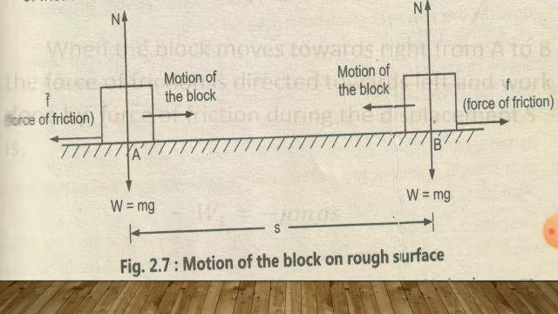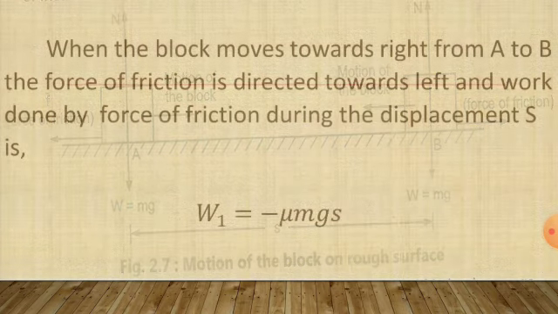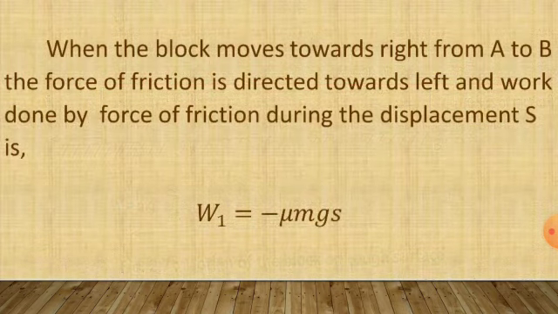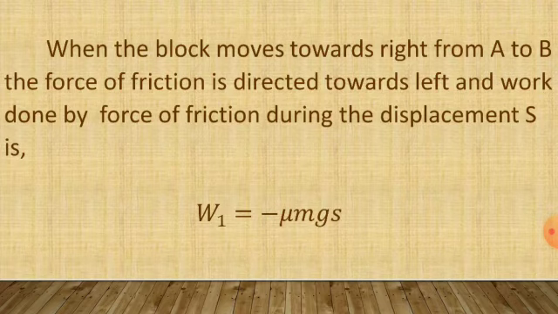Now during the displacement S of the block, the work done by the force of friction is minus mu mgS. Now when the block moves towards the right, that is from A to B, then the force of friction is directed towards the left, and the work done by the force of friction during the displacement S is W1 equal to minus mu mgS.